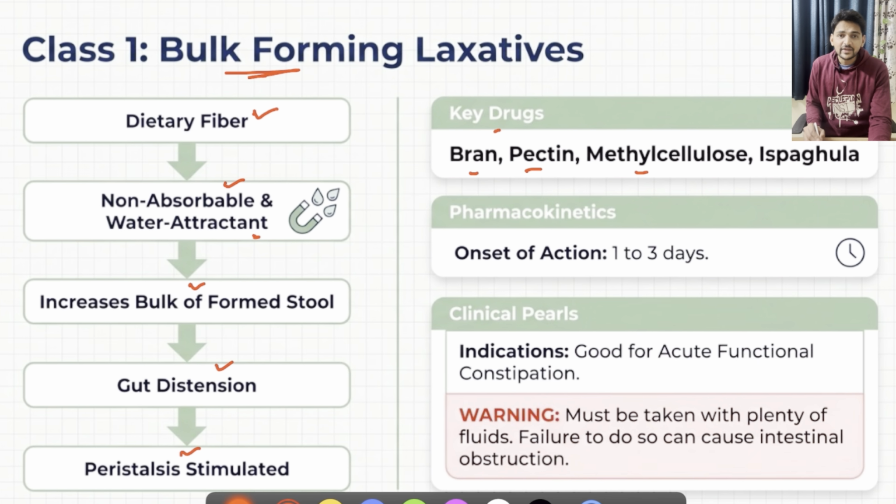But remember, for its effective action, it will take 1 to 3 days. And because of its natural mechanism of action, it is good for acute functional constipation. But you have to advise the patient to take plenty of water because, as mentioned in the mechanism, these substances will attract water and increase the bulk. If they don't take an adequate amount of water, it might lead to intestinal obstruction. So this point is very important while instructing the patients. The key highlights in this class of medications are advice for plenty of water intake and informing the patient that it might take 1 to 3 days for the natural mechanism to set in.